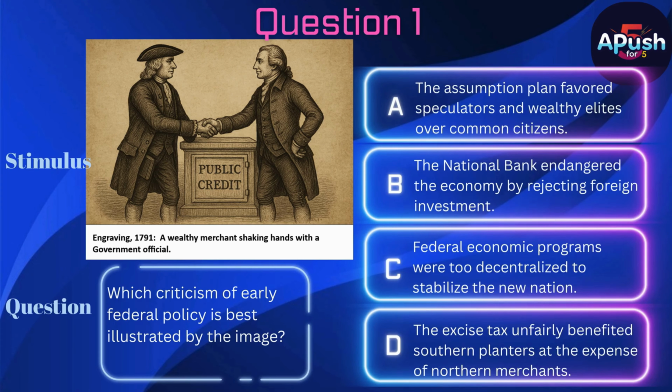A. The Assumption Plan favored speculators and wealthy elites over common citizens. B. The National Bank endangered the economy by rejecting foreign investment. C. Federal economic programs were too decentralized to stabilize the new nation. D. The excise tax unfairly benefited Southern planters at the expense of Northern merchants.